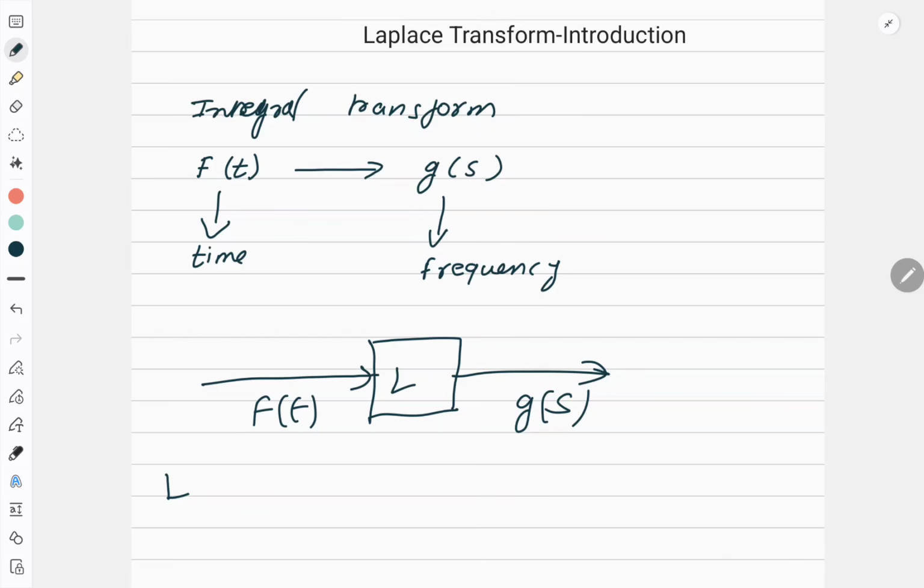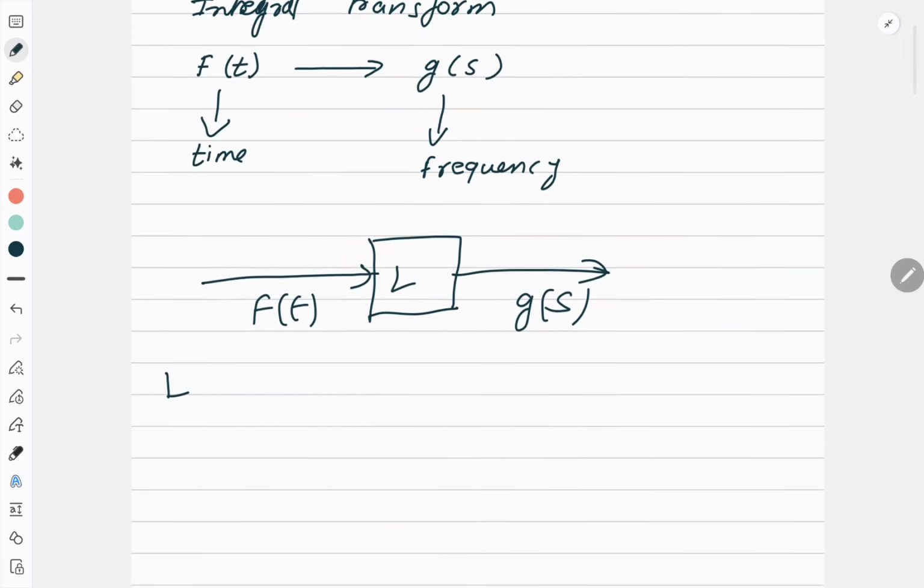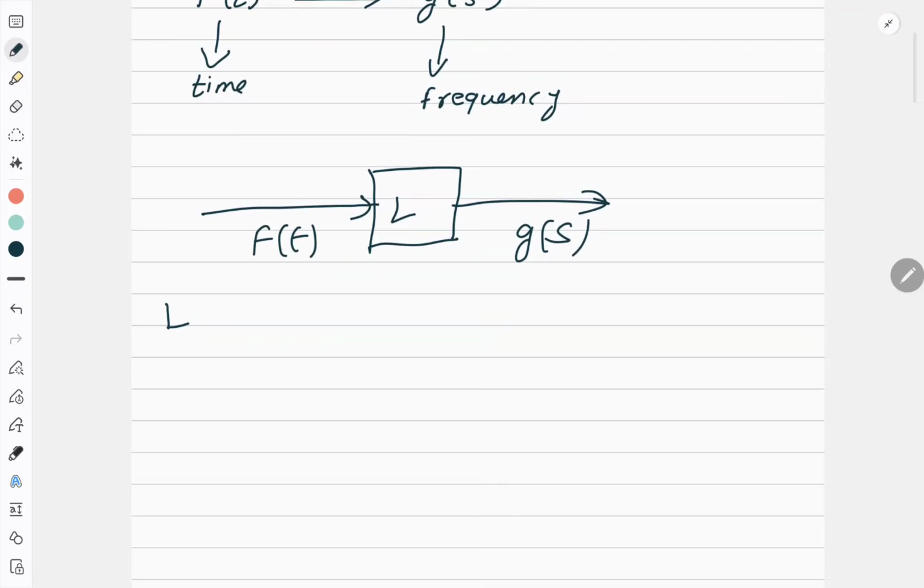So now let us start with the basic definition. What is the basic definition of Laplace transform? When I take Laplace transform of any function f(t), this is equal to integral 0 to infinity, as I said, it is a part of integral transform, right?